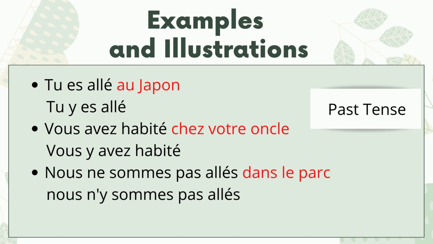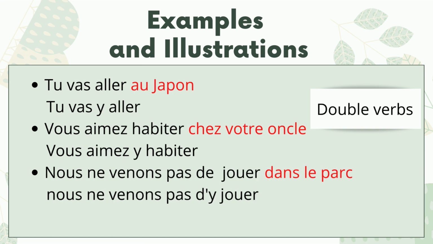Second sentence, "Vous avez habité chez votre oncle." Again, the same thing: we are considering it as a place, at your uncle's place. So we can replace it before the conjugated verb, that's the auxiliary verb avoir. "Vous y avez habité." Again, I made the sentence negative to fit in one slide. "Nous ne sommes pas allés dans le parc." "Nous n'y sommes pas allés."